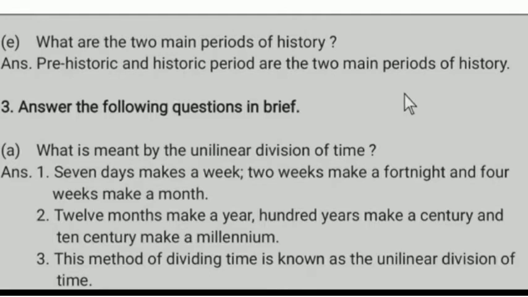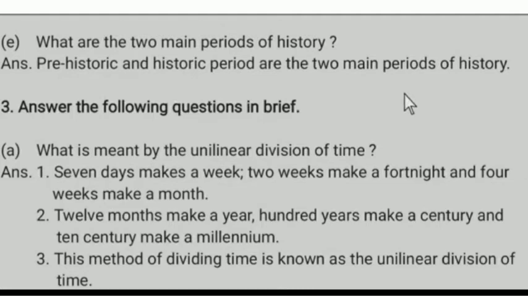Next type of question, answer in brief. In that, what is meant by unilinear division of time? Answer: 7 days make a week, 2 weeks make a fortnight and 4 weeks make a month.